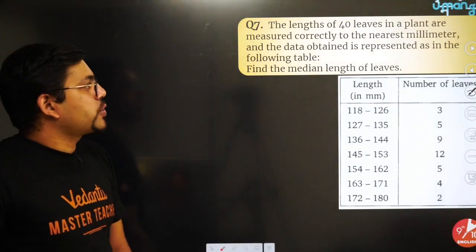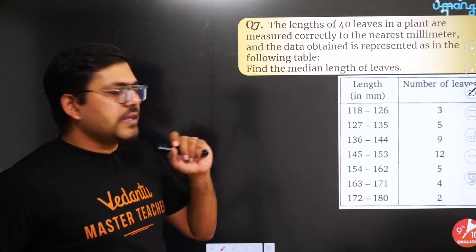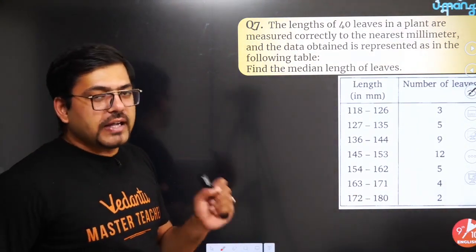Next one. This is the next question. Find the median length of the leaves. Again, the same one, or almost the same one.